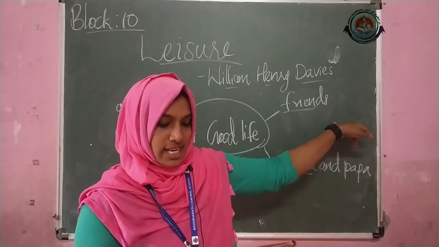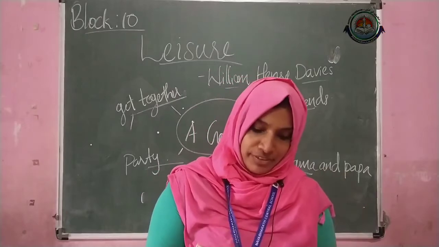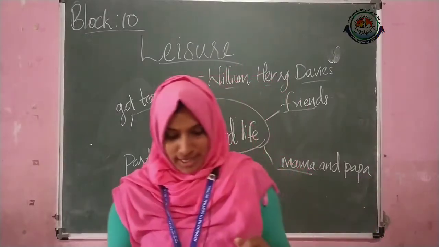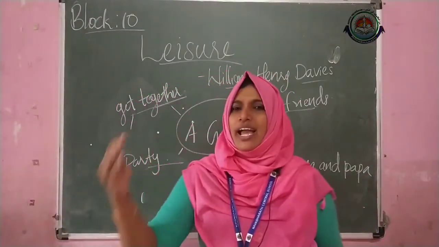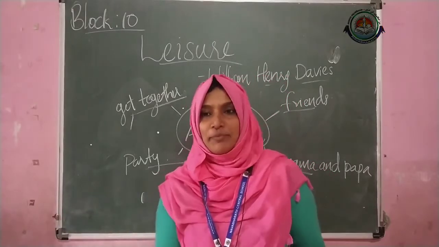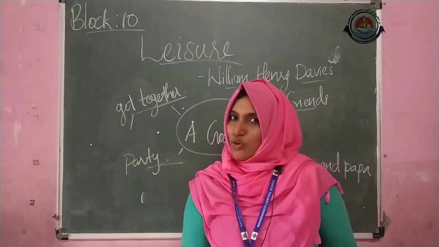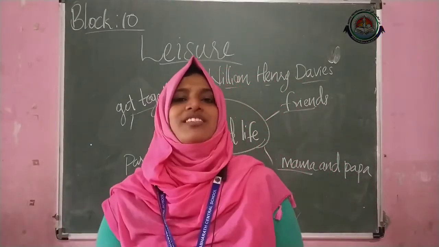Just write like this. We have time to play games. Then we have time to be together and with mama and papa, spending so much time with them, and we have time to do the party every day or wish every day was a Sunday.